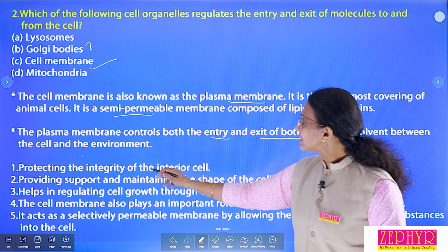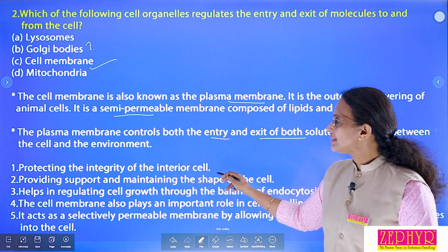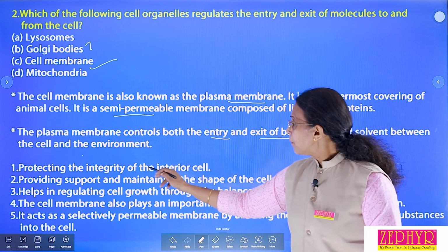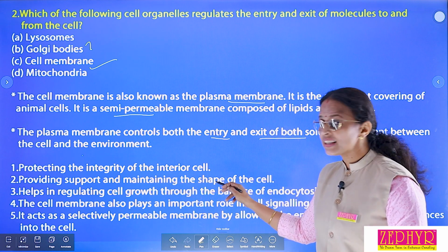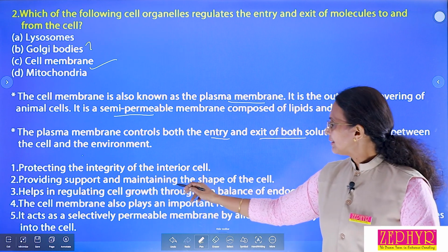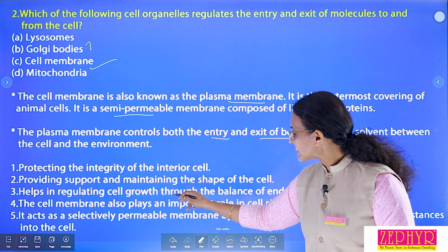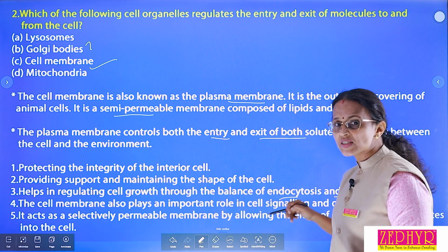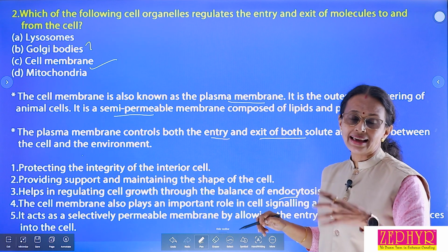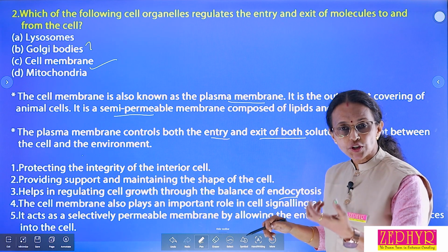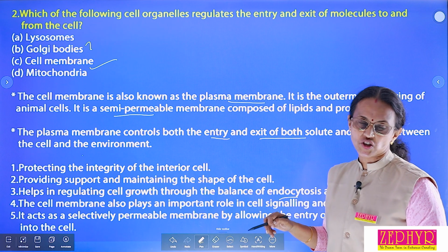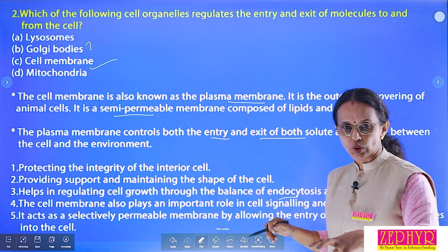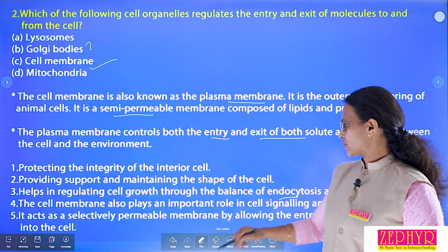First, protecting the integrity of the interior of the cell. Second, providing support and maintaining the shape of the cell. Third, helping to regulate cell growth through the balance of endocytosis, engulfing the material, and exocytosis, releasing out the substances. Engulfing, endocytosis; releasing out, exocytosis.